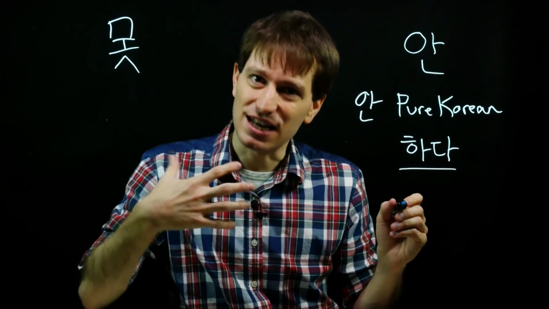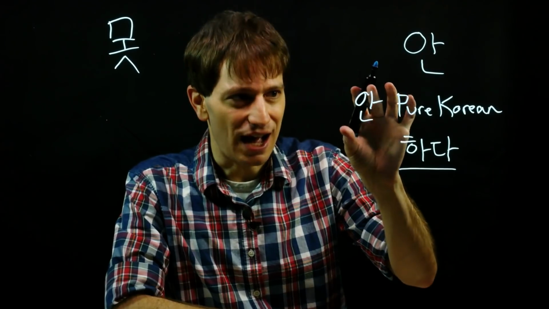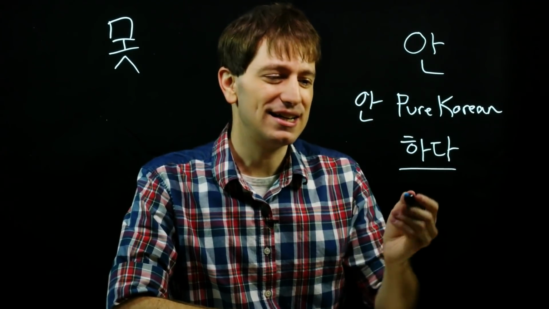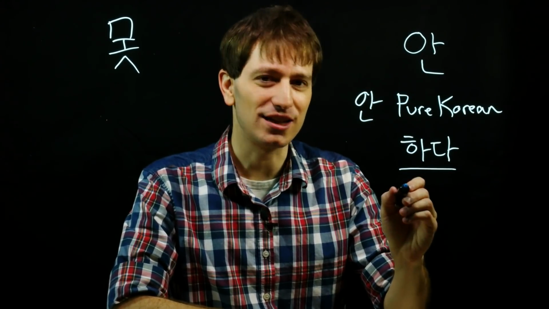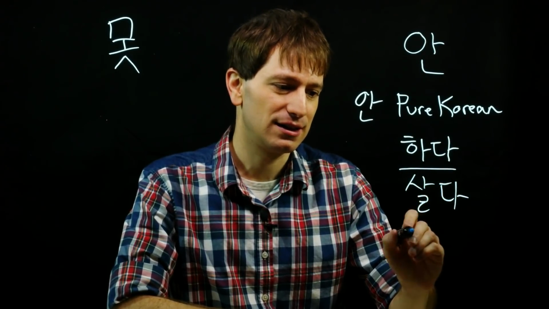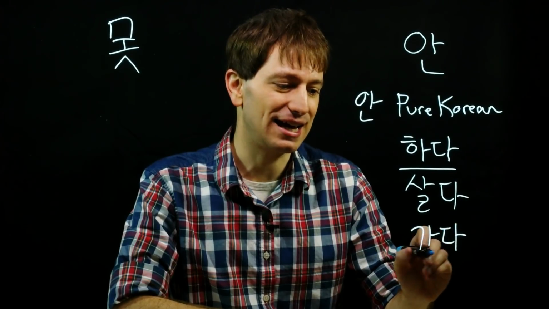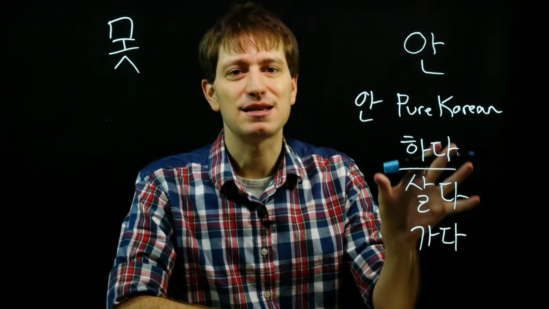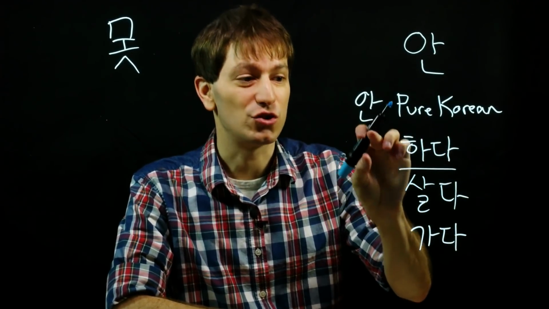If you have a verb that's not Sino-Korean, then you can use 안 before it. One more trick is that if you see any verb that has two syllables, for example, 하다 or 살다, to live, 가다, to go, or anything like that, you can know automatically this is a pure Korean verb and you can use 안 directly before it.